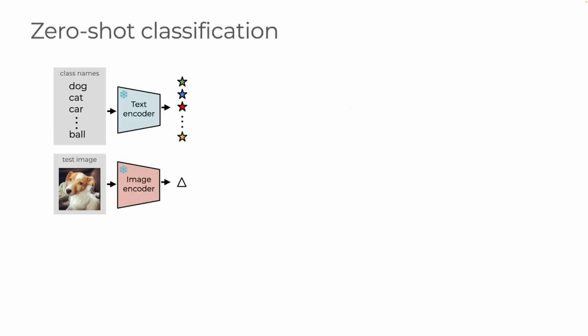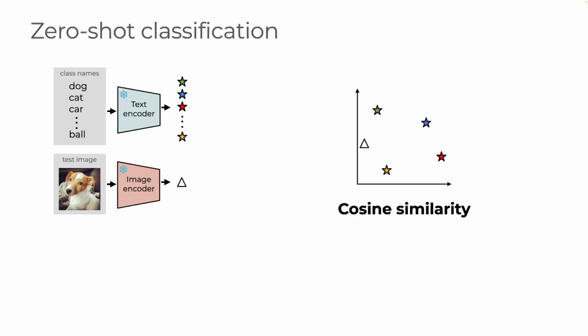Standard zero-shot classification with VLMs assumes that we are given a list of class names and we want to perform classification of a test image. The class names are passed through a frozen VLM text encoder to produce class embeddings, while the test image is passed through a frozen VLM image encoder. Class and image embeddings lie in a joint vector space where we can perform classification using a non-parametric classifier, such as comparing the image embedding and class embeddings using cosine similarity. The test image is then assigned to the class of the most similar text embedding.